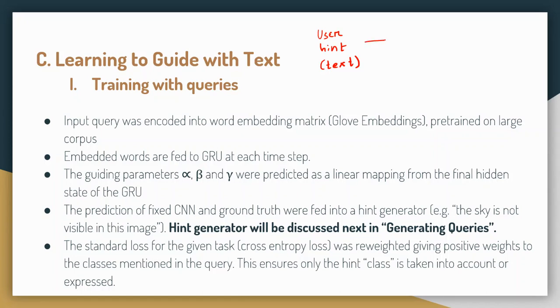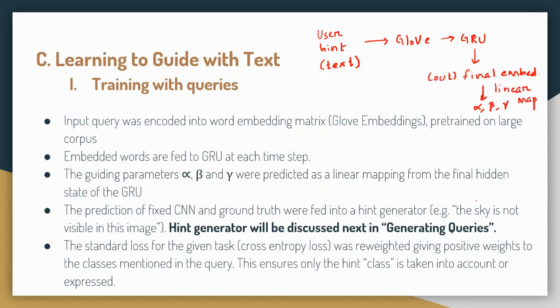So how was this done? The input query was encoded into a word embedding matrix, and these embedded words are then fed into a GRU, that is a gated recurrent unit. Now we have hidden states of the GRU. Let the final hidden state be out. So how were alpha, beta, gamma predicted? Alpha, beta, gamma were nothing but some linear mapping of the output. That is, say the linear mapping is f, so alpha will be f of out, beta will be f of out, and gamma will be f of out.